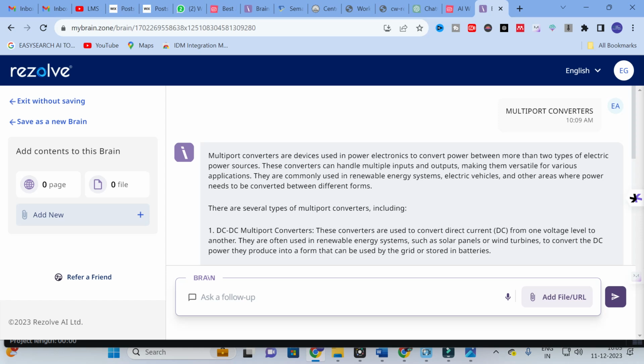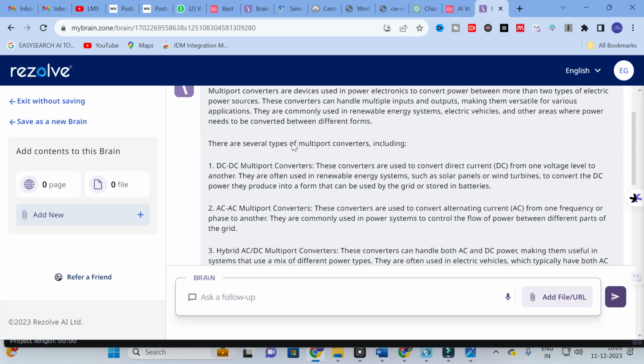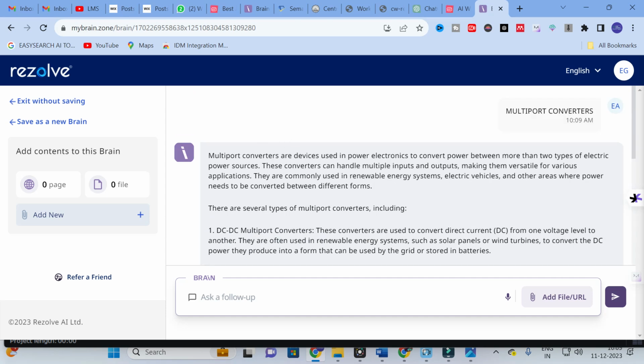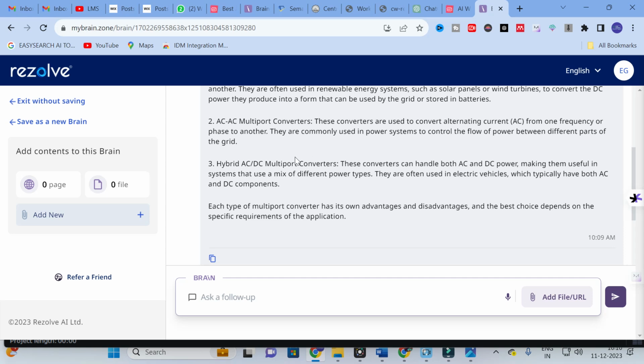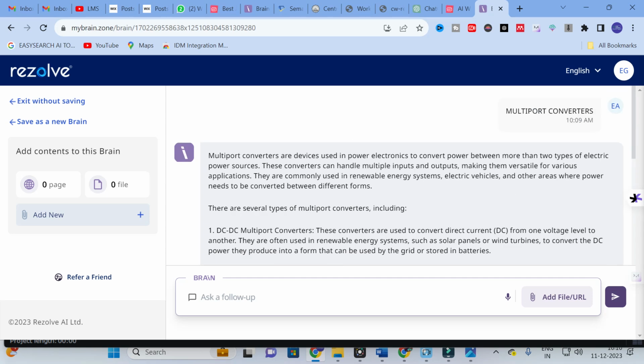In order to explore mybrain.zone, I have asked a question: multi-port converters. It has generated an answer like a chatbot. Multi-port converters are devices used in power electronics to convert power between more than two types of electric power sources. These converters can handle multiple inputs and outputs, making them versatile for various applications. They are commonly used in renewable energy systems, electric vehicles and other areas where power needs to be converted between different forms. There are several types of multi-port converters, including DC to DC, AC to AC, and hybrid AC to DC multi-port converters. So here comes our solution.